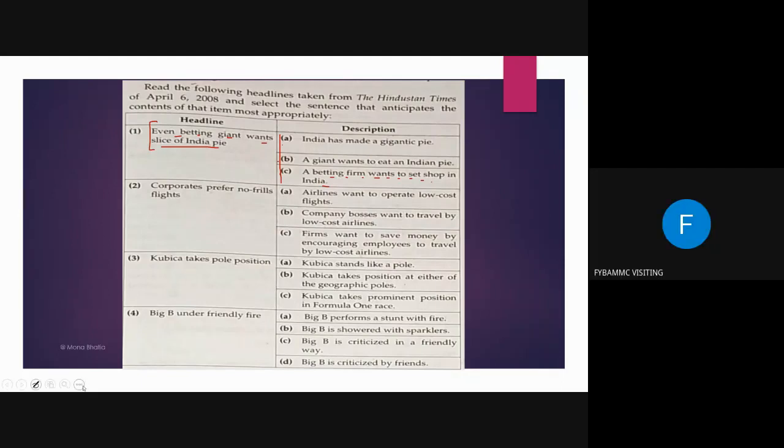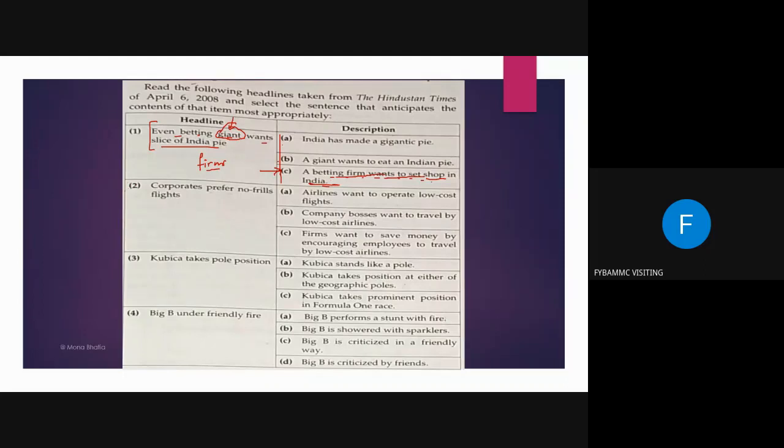No, beta. Even the betting giant, here betting giants refers to either betting firms or some big corporates. Okay, big companies. C is the correct answer here. Giant is basically referred to the big companies or corporates. So a betting firm wants to set shop in India. Okay, I am very happy somebody at least attempted.